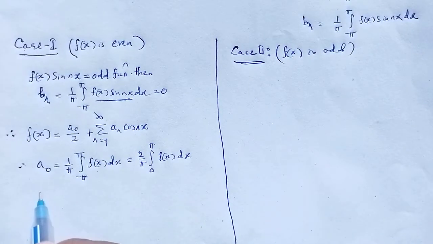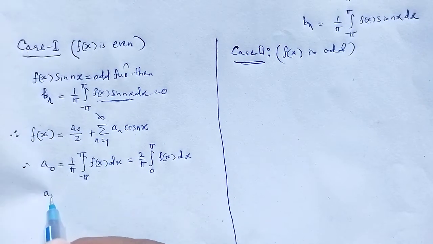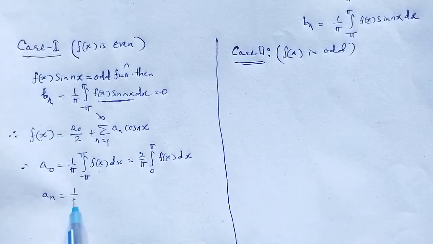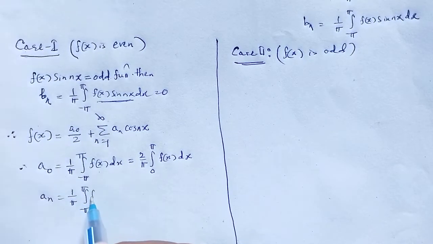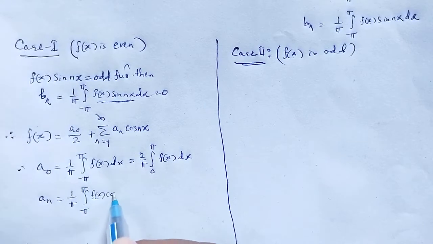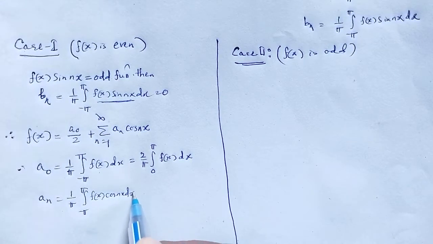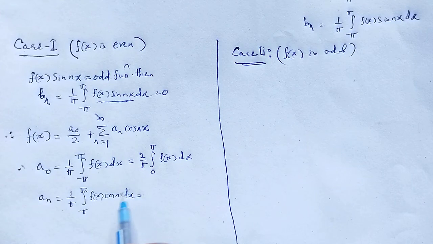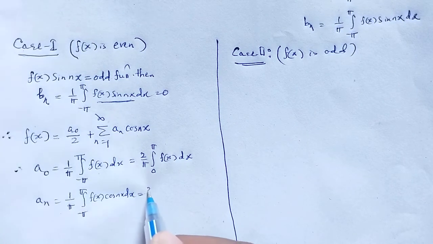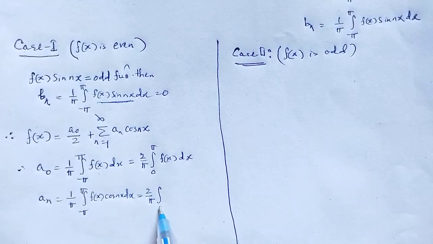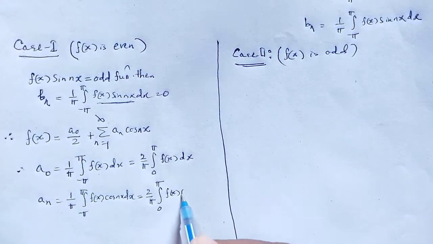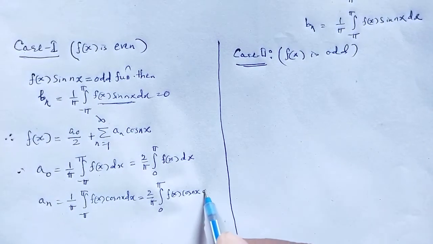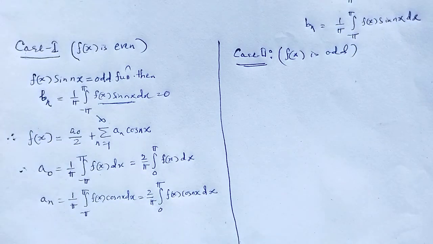That is a naught. Similarly, a n is equal to 1 by pi integration from minus pi to pi f of x cos nx dx. When we change the limit, that is 2 by pi integration from 0 to pi f of x cos nx dx.